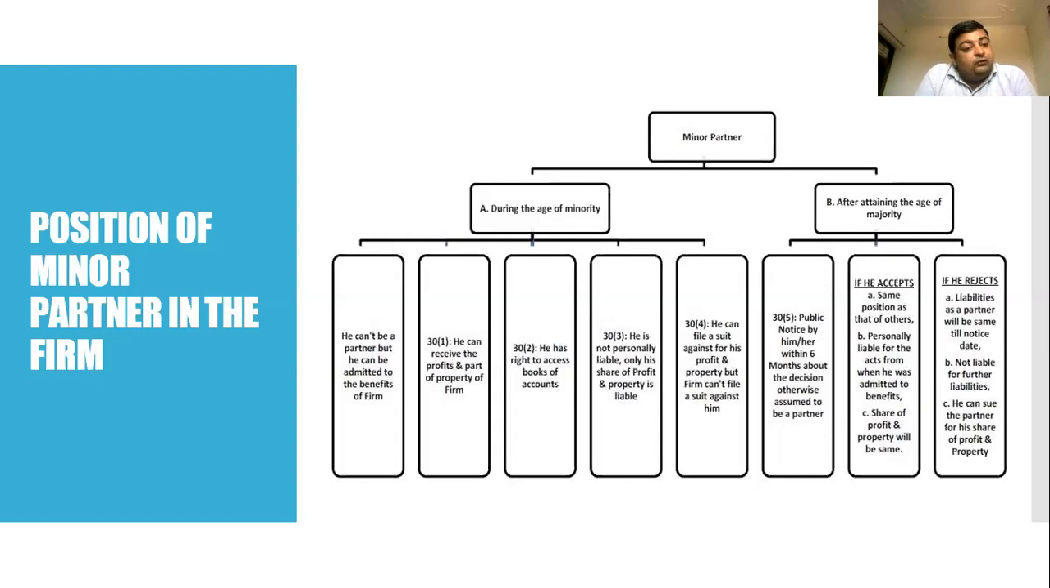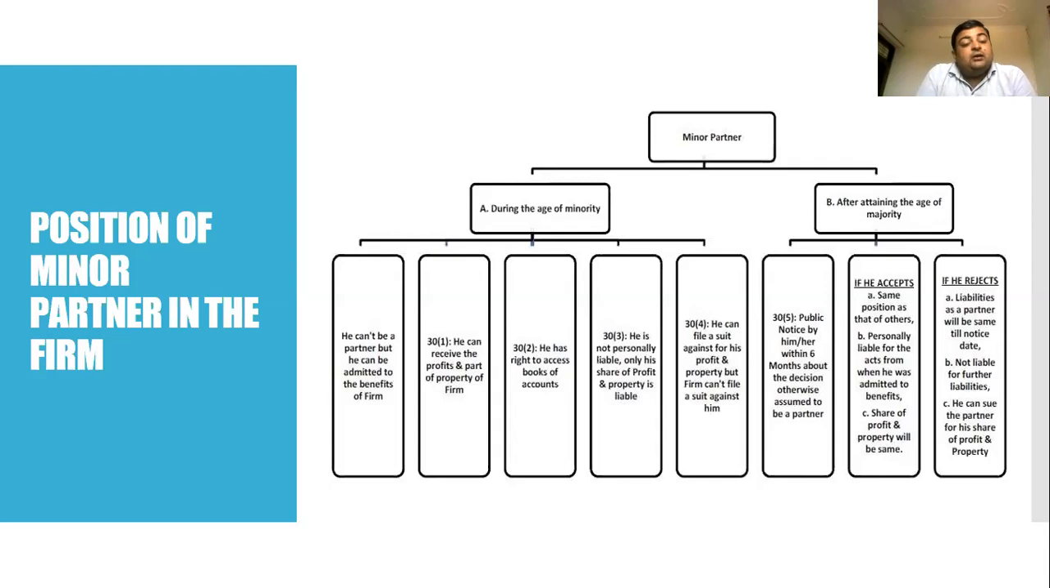If he wants to continue with the firm, then he will become liable for each and every act of the firm, as he has attained the age of majority. Otherwise, if he has not given his consent within 6 months, then it is assumed that the person has become a full-fledged partner. Next, if he accepts and wants to become a partner, he has the same position as the other partners. He is personally liable for the acts from when he was admitted to the benefits.